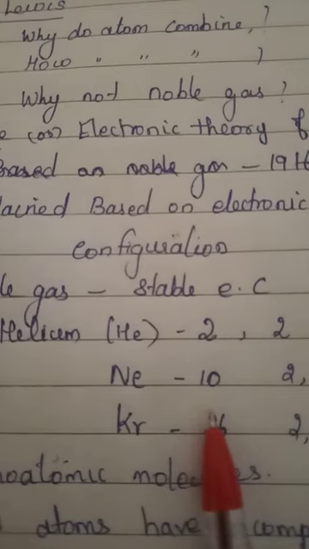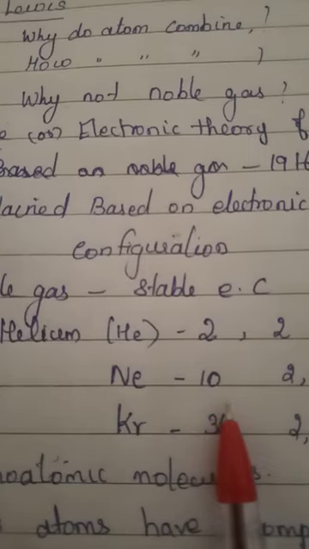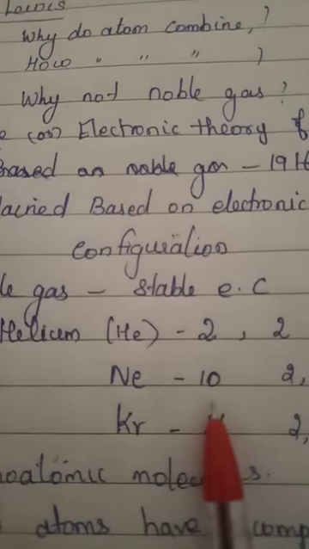So to gain stability, these atoms, metals, non-metals, metalloids, combine with each other to form molecules. As a result of combining, a force is created that is called chemical bonding. So Kossel and Lewis understood that if an atom has 8 electrons in the outer shell, it is said to be stable and will never take part in chemical reactions. They never lose electrons, they never gain electrons. So their valency will always be 0. This is the reason why noble gases do not take part in chemical reactions, do not form any bond, and are independent.